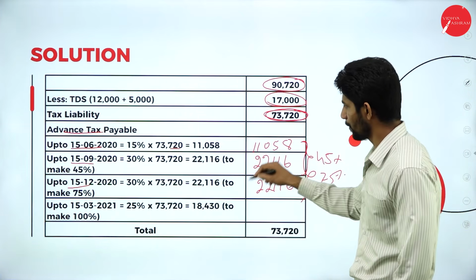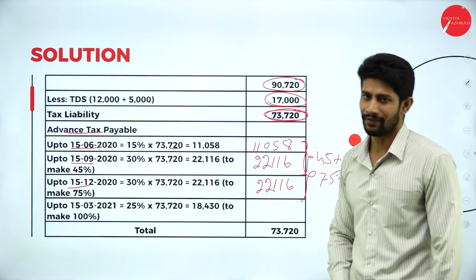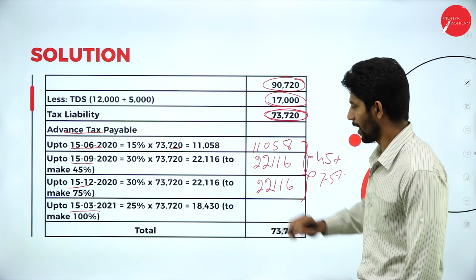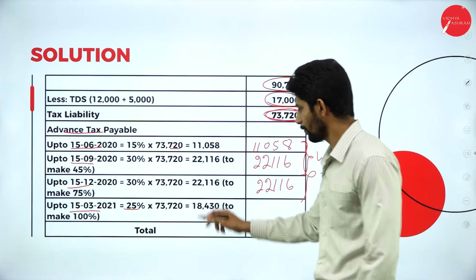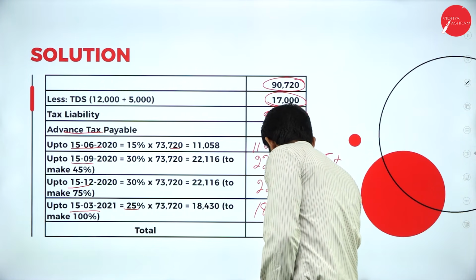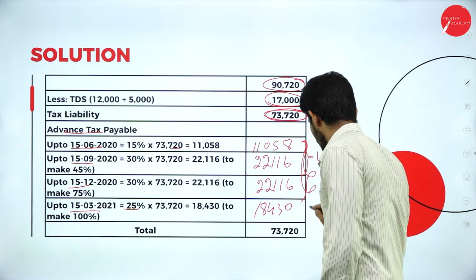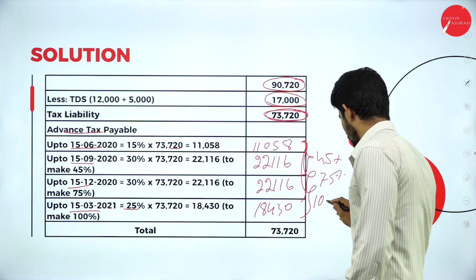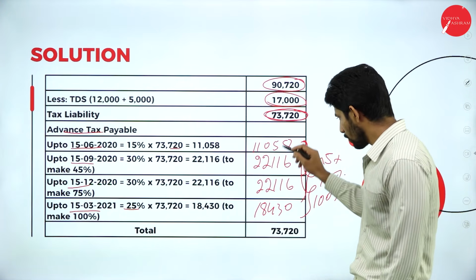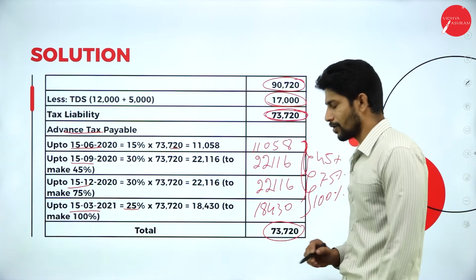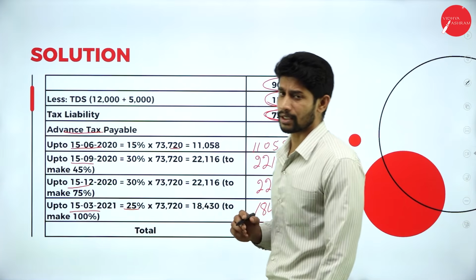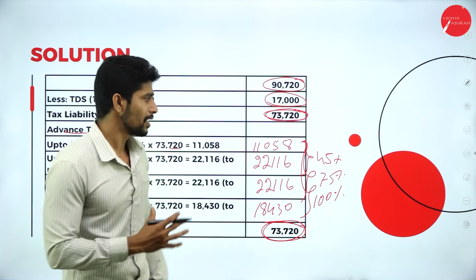That means 75% of 73,720. Next, on fourth installment, that is 15th March, is supposed to make 25% of 73,720. Is supposed to make payment of 18,430. So by the end of the fourth installment, he is supposed to pay 100% of his tax liability for that particular year. So if you total all four, you will get 73,720. This is the total tax what is supposed to pay for that particular year. So this is how you are supposed to compute the advance tax.